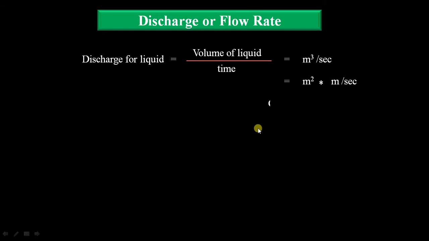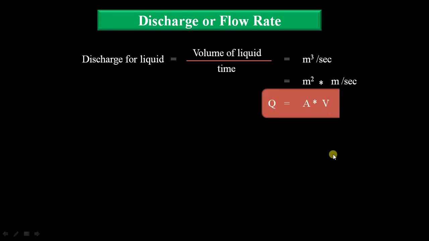We know that for area the unit is meter square. Into meter per second, and meter per second is the unit for velocity, so we can write it as AV. So this is the discharge for the liquid, that is the volume flow rate for the liquid, which is the product of area and velocity.